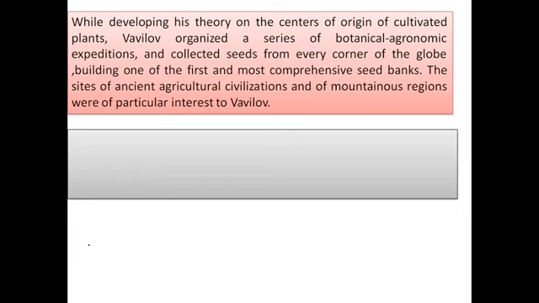He and his team visited various parts across the globe, especially the sites of ancient agricultural civilizations and mountainous regions in particular, which were of interest to Vavilov. He collected seeds from all over these areas and was successful in building one of the first and most comprehensive seed banks.